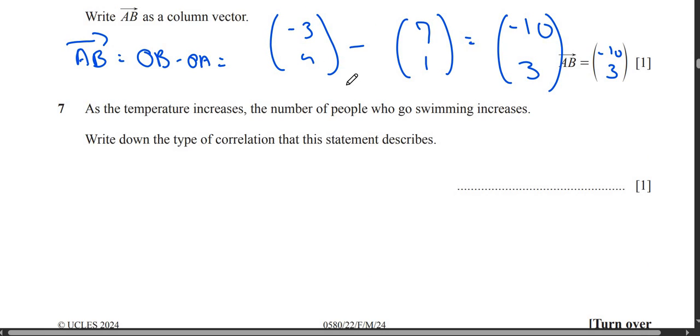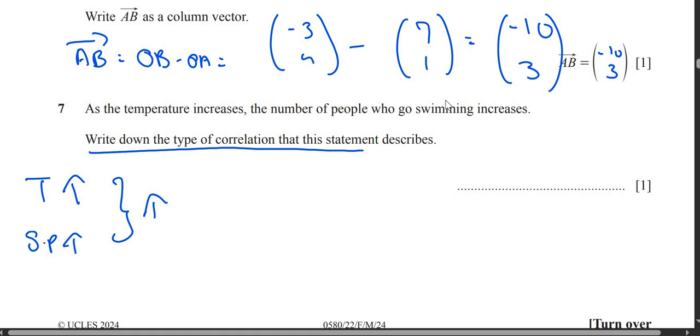Okay, question number 7. So far the pace is good. We are on the 7th question with almost just 7 minutes. It says, as the temperature increases, the number of people who go to the swimming pool increases. So temperature increase, swimming pool people increase. What type of correlation is this? Since both are increasing, it's positive.